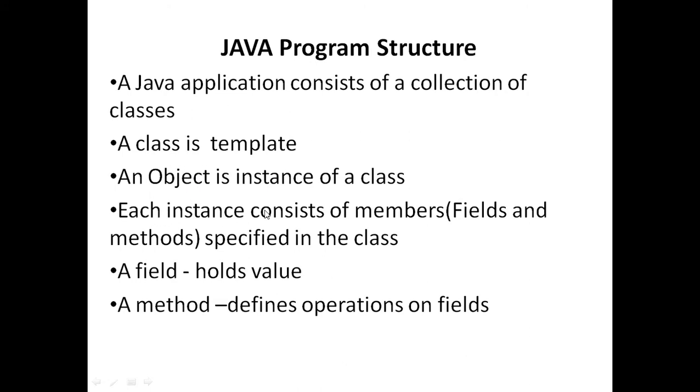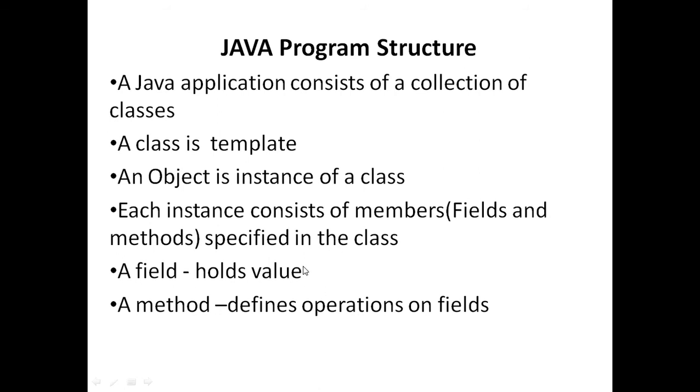So each instance consists of members, and those members are specified in the class. Here a class contains two different types of members: fields and methods. These two members are there in the class, and these members also exist in the object. Coming to the field, the purpose of a field is that it holds a value.